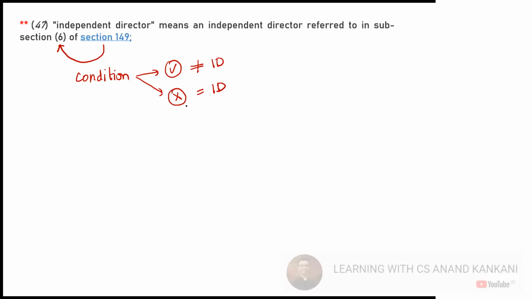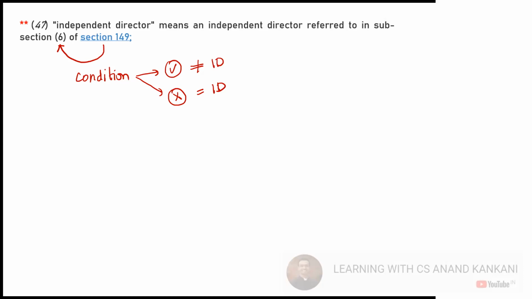For example, are you related to the promoters of the company? If the answer is yes, then you cannot be an independent director. So there are certain conditions which are mentioned, basically in a negative way. If you don't meet those disqualifying conditions, then you can become the independent director. Otherwise the definition of independent director is a little tricky one. When you come to CA final, you will understand.